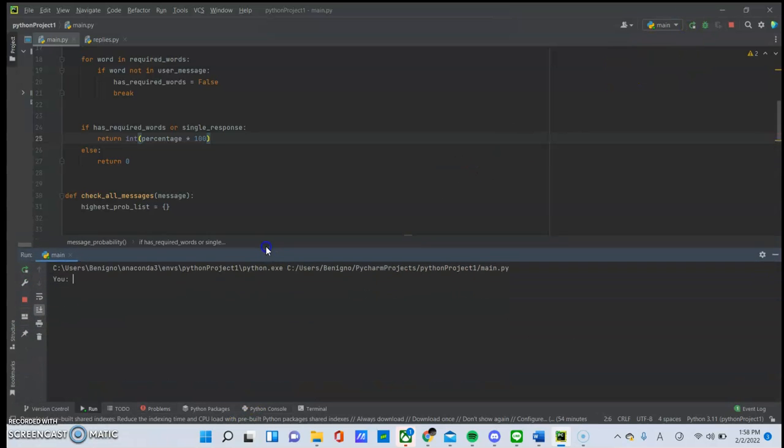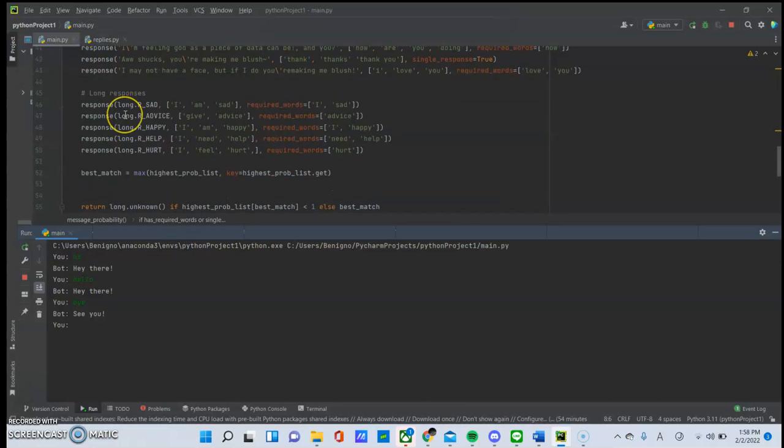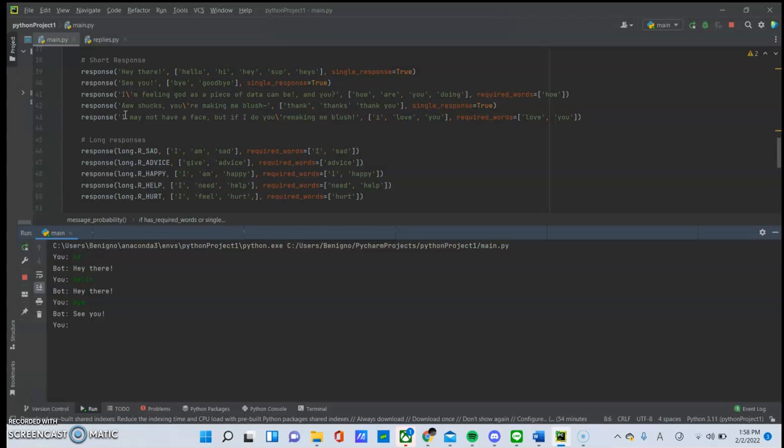So first, if I just say hi, it would reply with a hello. If I say hello, it would reply with a hey there again. And if I say bye, it would say see you. And then following the list of long responses, we could say I need advice. It will reply with, "I am still unable to answer much, but you can try Google or your friends. They're able to answer better."